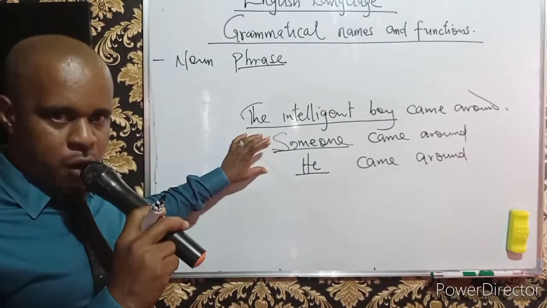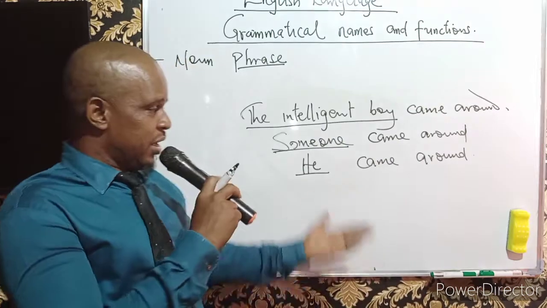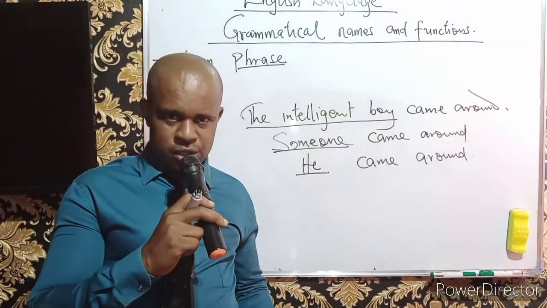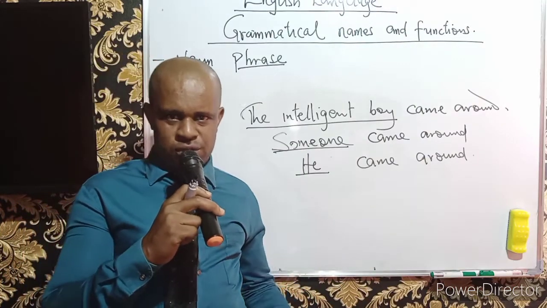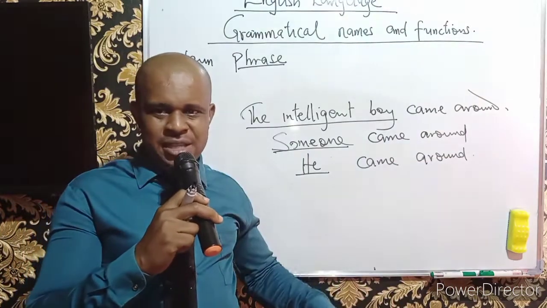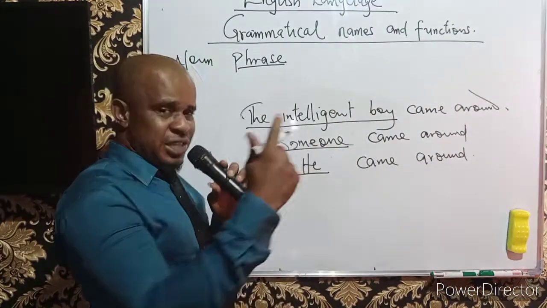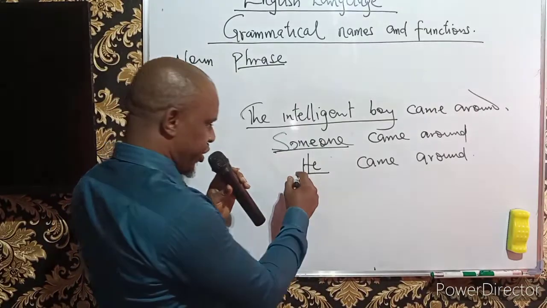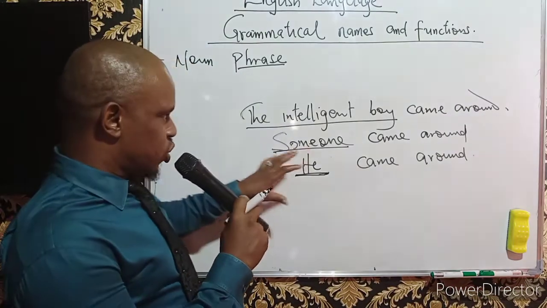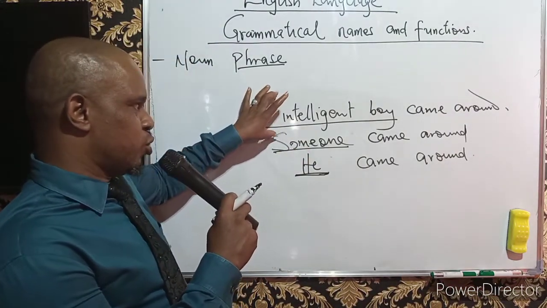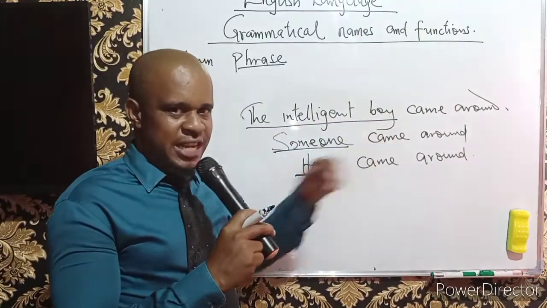So what do we notice here? This is a pronoun. What is a pronoun? As one of the word classes, a pronoun is a word that replaces a noun. Pronouns are words that take the place of nouns in sentences. So, someone is an example of a pronoun. He is also an example of a pronoun. That is whereby I have chosen not to mention the name, the intelligent boy.